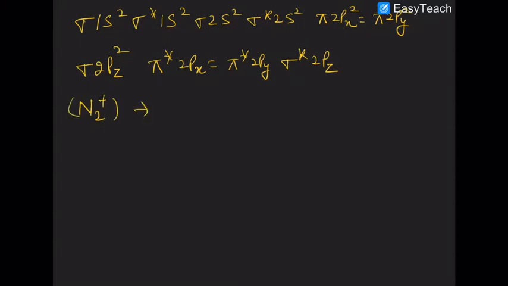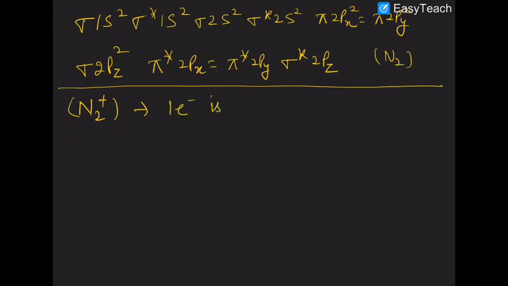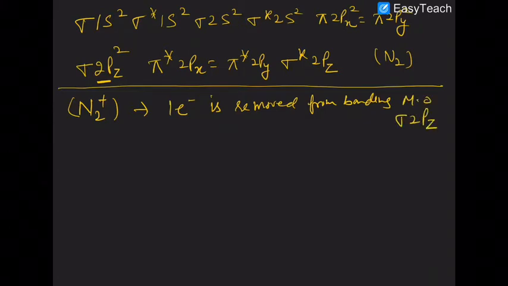Now what about N2 plus? In case of N2 plus, what would happen? This is in case of the N2 molecule. In N2 plus, one electron is removed. From where? Obviously from the bonding MO, from bonding sigma 2pz. So what is the configuration now?